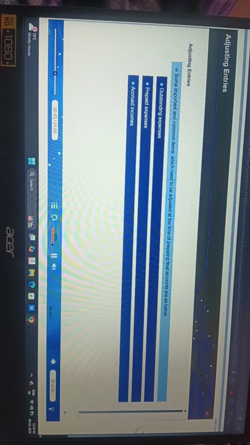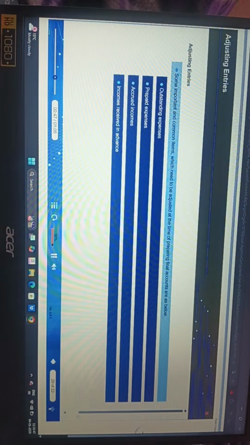Some important and common items, which need to be adjusted at the time of preparing final accounts, are as below. Outstanding expenses are expenses accrued but not yet paid. Prepaid expenses are expenses paid but not yet accrued. Accrued incomes are incomes pertaining to this period, but not yet received. Incomes received in advance are income for future periods received now.